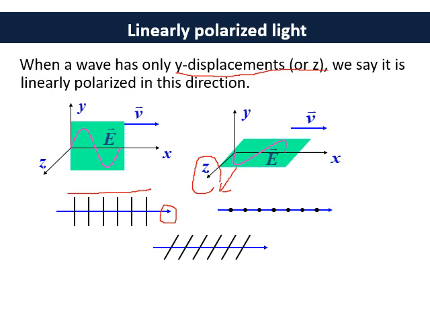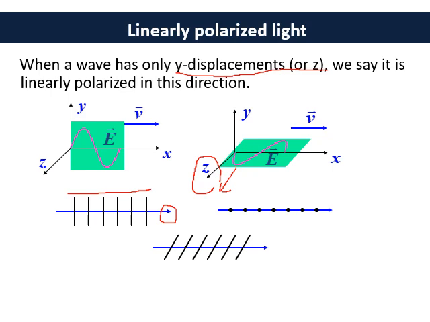Other way around, if you see here, we have a window screen, laptop screen, or computer screen. If the oscillation is in the vertical direction, then this will be, let's say, y polarized light. While if the oscillation is in and out of our screen, then it will be called z direction oscillation.